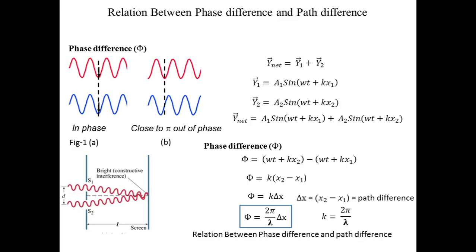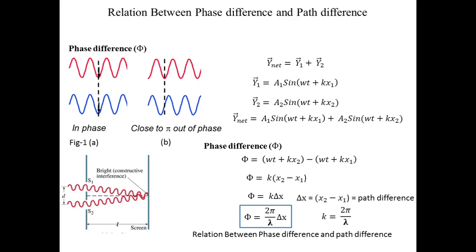As we have mentioned earlier, the net displacement can be calculated as y1 plus y2. The simplest displacement equation can be written as a sin(omega t plus kx). So for these two different waves 1 and 2, we can write y1 equals a1 sin(omega t plus kx1), and y2 equals a2 sin(omega t plus kx2), and the net displacement is the addition of them. Now let us calculate the relation between the phase difference and the path difference,